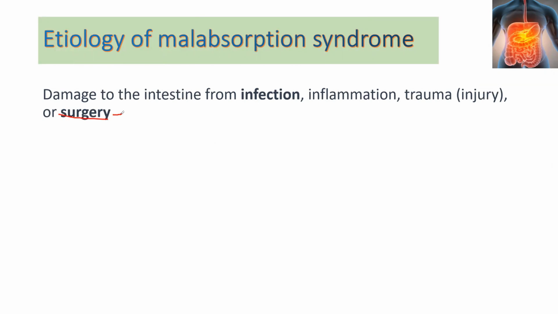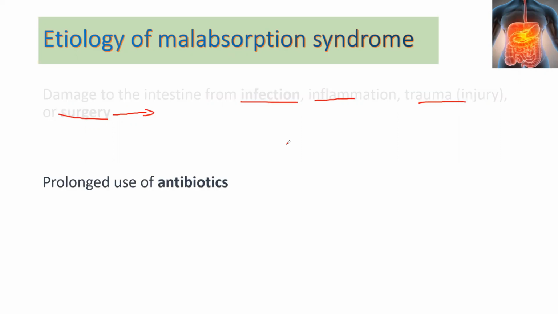This causes the malabsorption because the villi of the intestine are atrophied in these cases, like inflammation, inflammatory bowel diseases. When there is injury or damage to the intestine, we see that there is malabsorption of the nutrients. And when there is prolonged use of antibiotics like the tetracyclines, this causes the malabsorption as well.